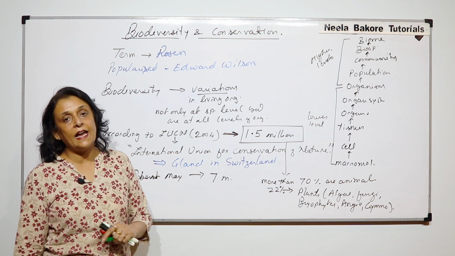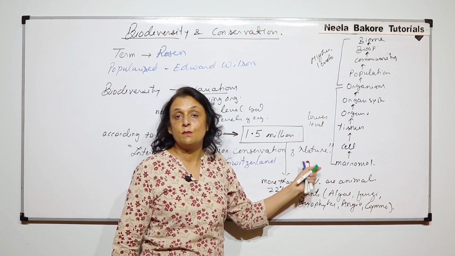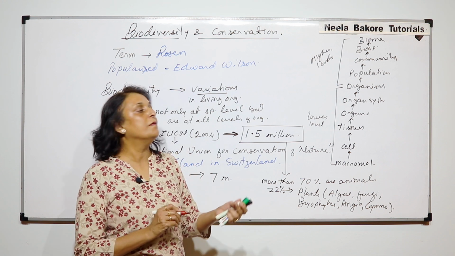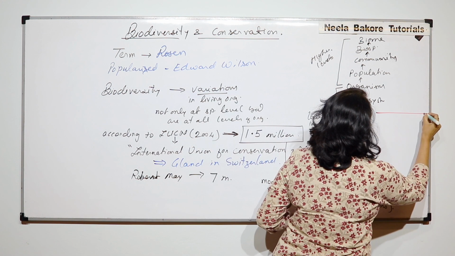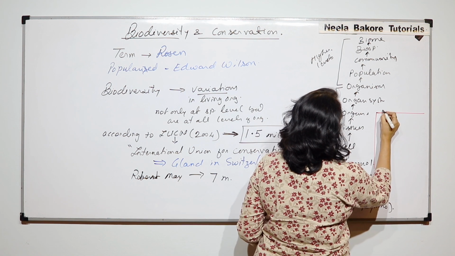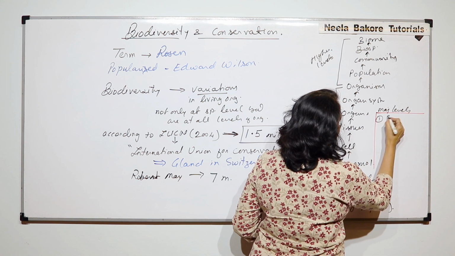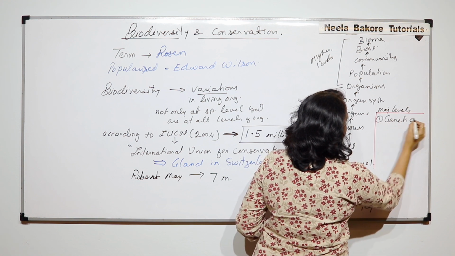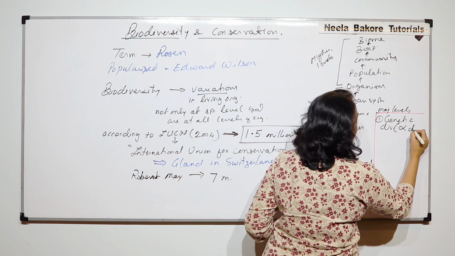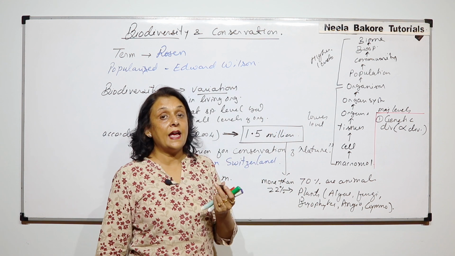Now, when we study diversity, as we said, we can study it at all these levels, but there are only 3 major levels in which we will be studying it. The first is genetic diversity, which is also known as alpha diversity. Here there is a variation at the gene level.